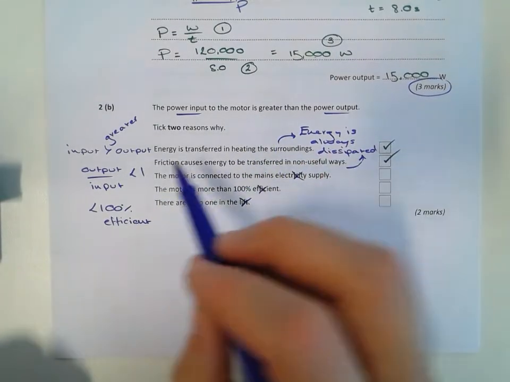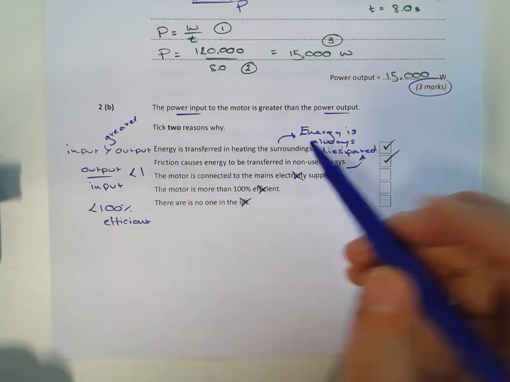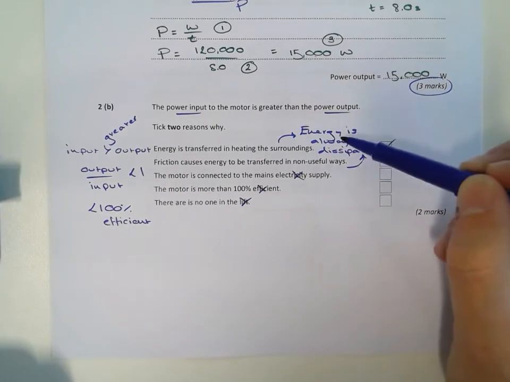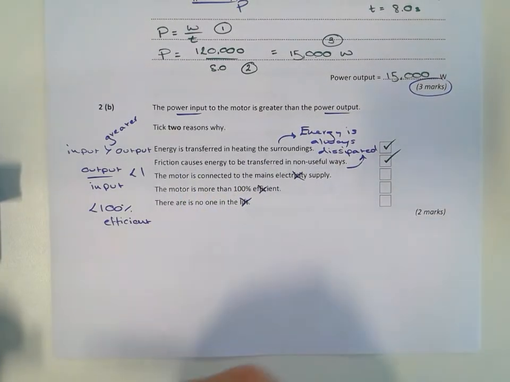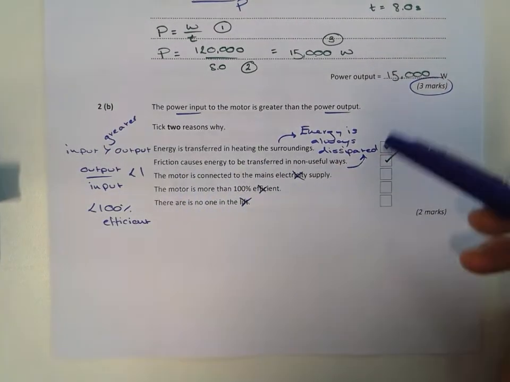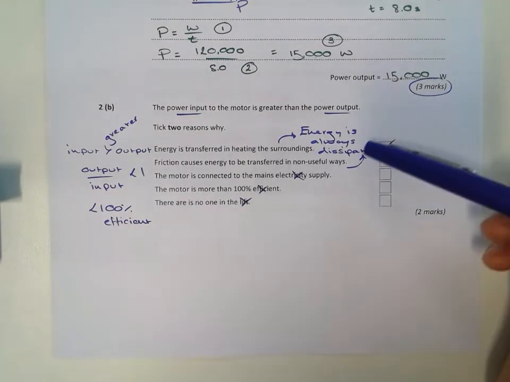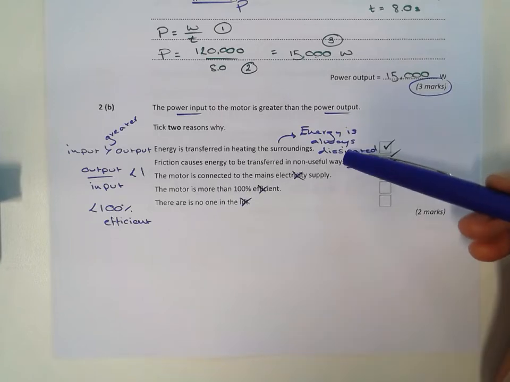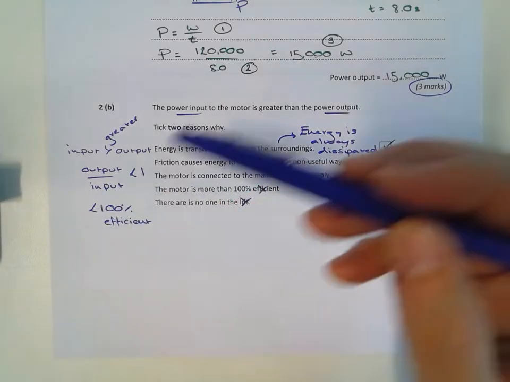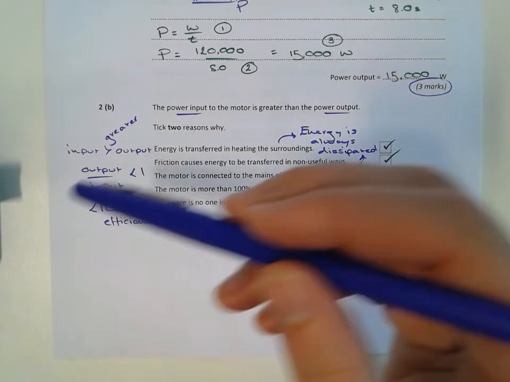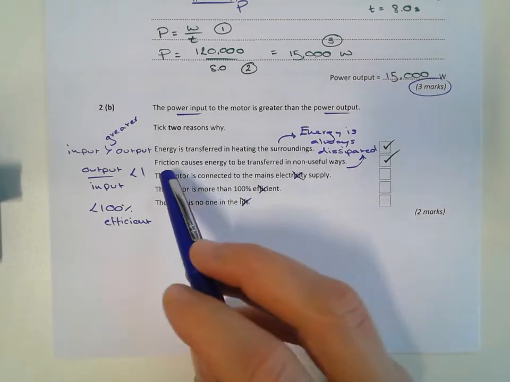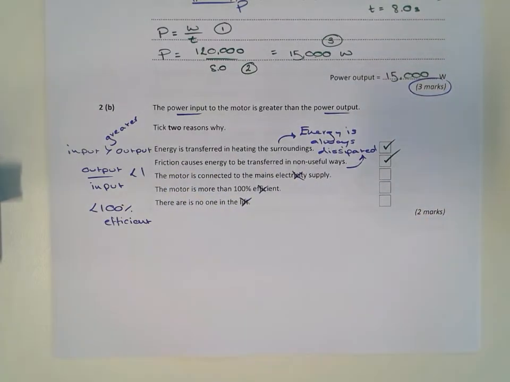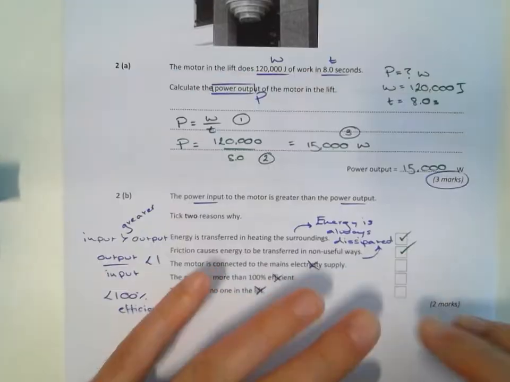Okay, the top two: energy is transferred in heating to the surroundings. Basically, energy is dissipated. Friction causes some energy to be transferred in non-useful ways. Energy is dissipated again. These two basically say the same thing. They're saying some energy is wasted, some energy is dissipated, it's given to the surroundings. Maybe that's through friction, maybe that's through heating. Heating and friction are linked, and those are your two that you need to get 2 marks there.